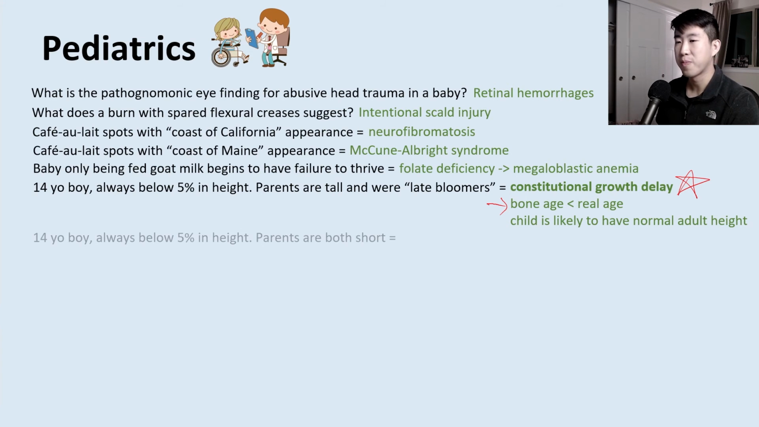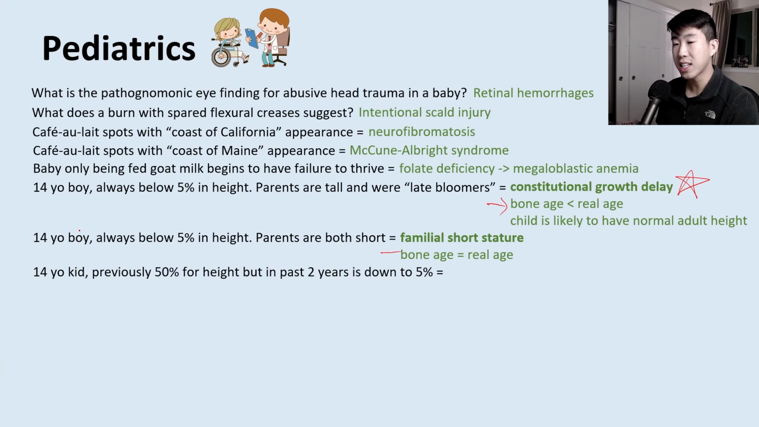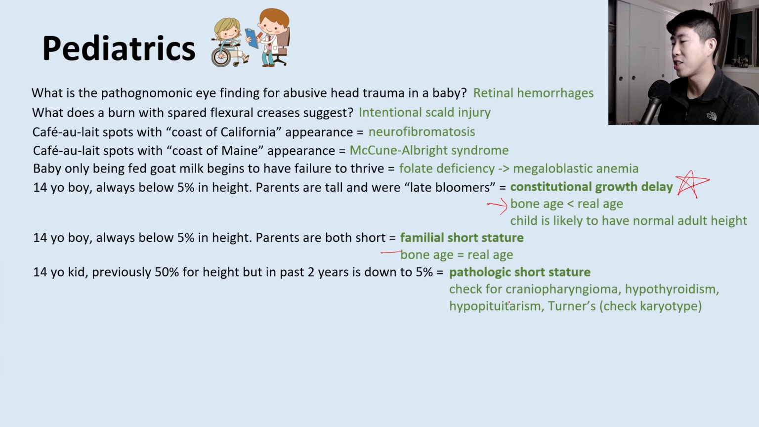Next, you have a 14-year-old boy who's always been below 5% in height and their parents are both short. This is going to be familial short stature. Bone age is going to equal their real age, which suggests that they are reaching their full growth potential at this point already. And then next, we have a 14-year-old kid who was previously 50% for height, but in the past years is down to 5%. This is much more concerning. This is going to be called pathologic short stature. So check for many different causes that could be causing this: hypopituitarism, craniopharyngioma, hypothyroid, or Turner's.